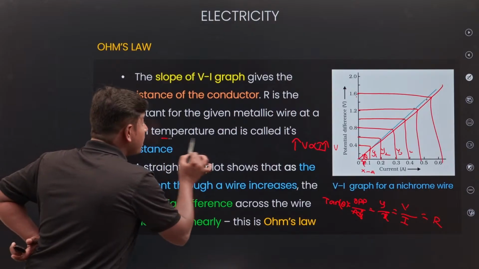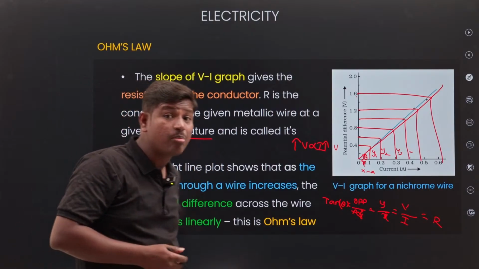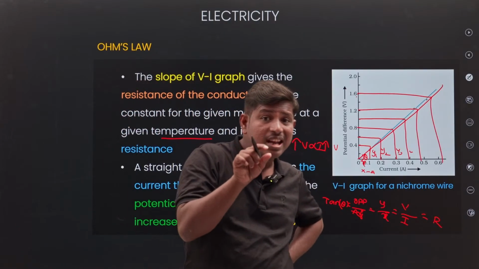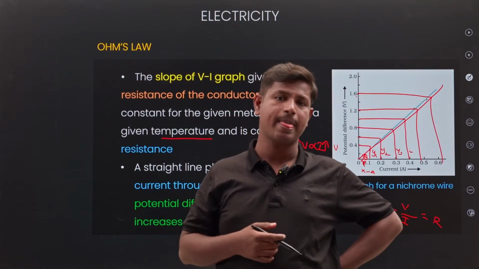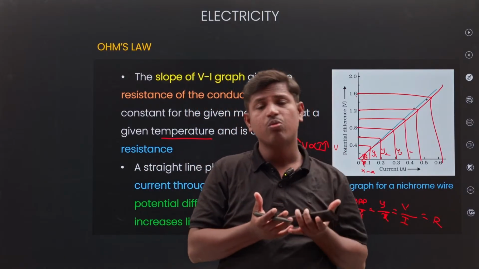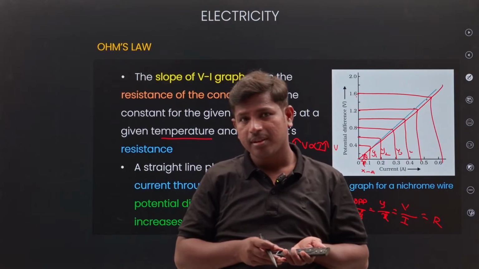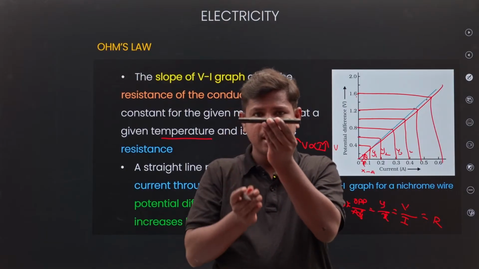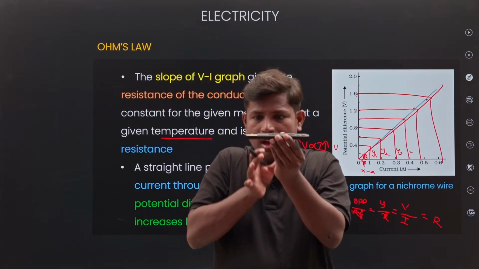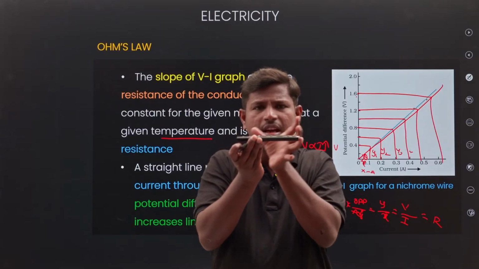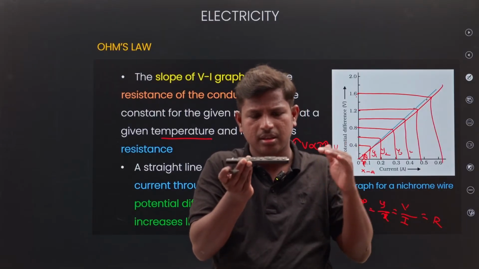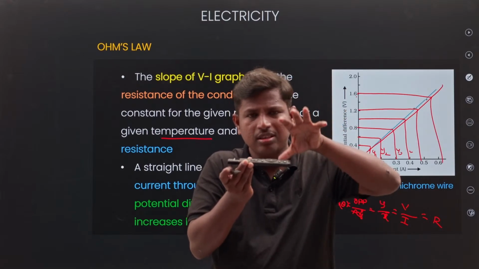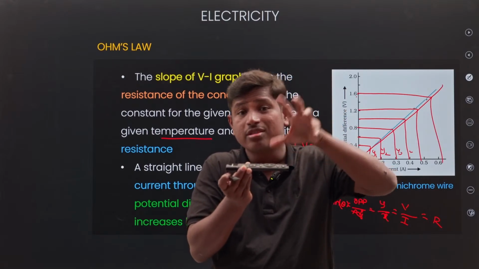At a given temperature, all these experiments are done at constant temperature. If temperature varies, what happens? Let us take a conductor connected to a battery, and a potential difference is created at the ends of the conductor. Then the flow will be there. All this takes place at constant temperature.